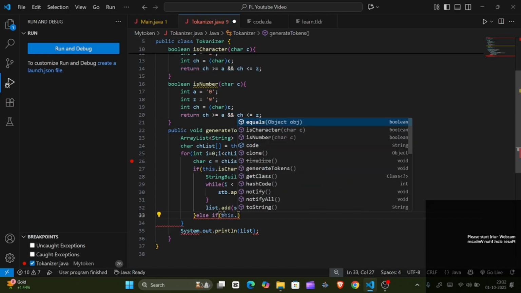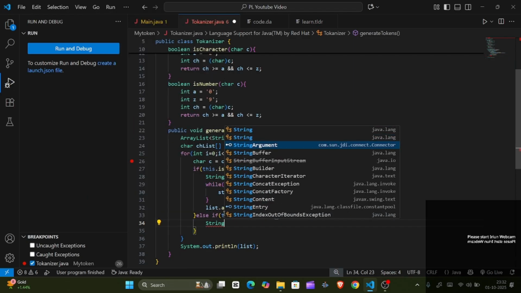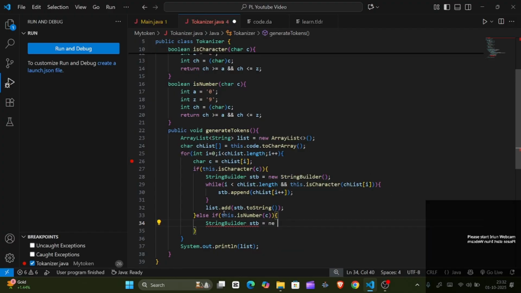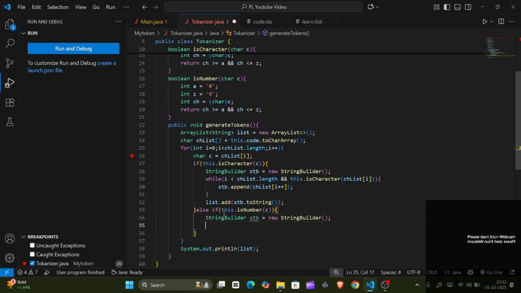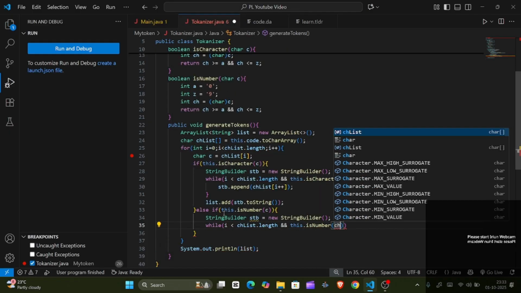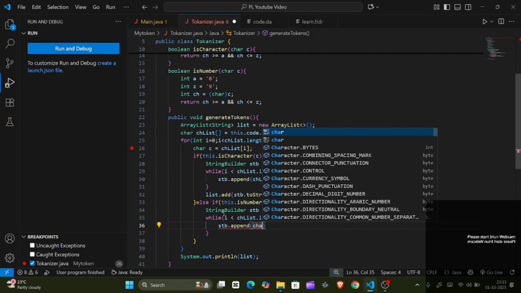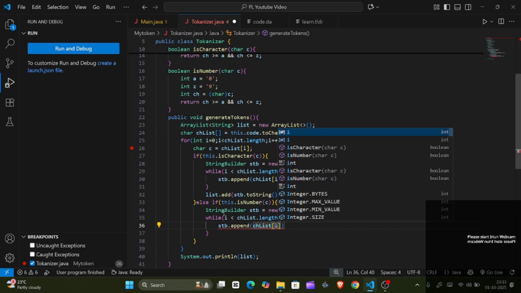Okay, so what I'll do, this dot isNumber, if it's a number what we'll do, we'll come inside it and again we will create one string builder, stb equals new StringBuilder, and then we will again create the same code, while i should be less than chList dot length and this dot isNumber of chList of i, and stb dot append, what we are going to append, chList of i plus plus.